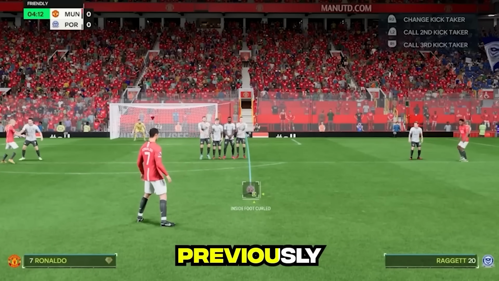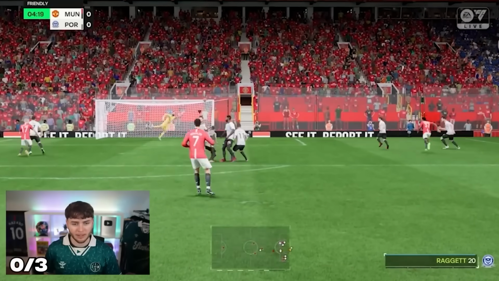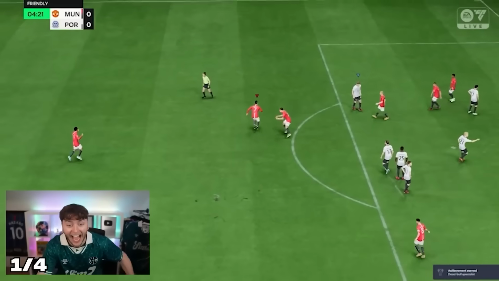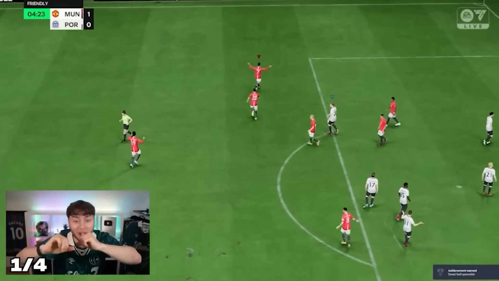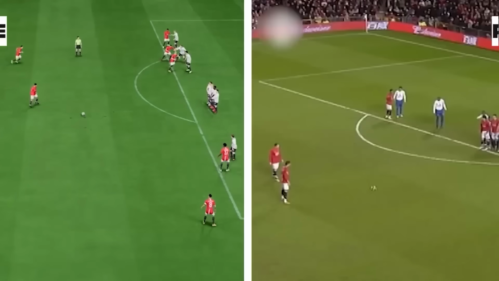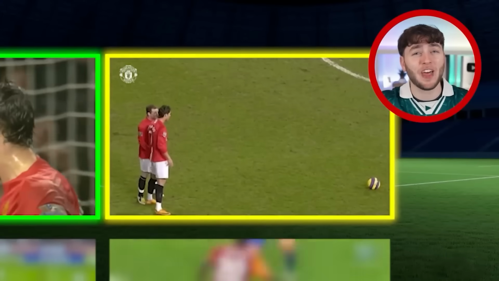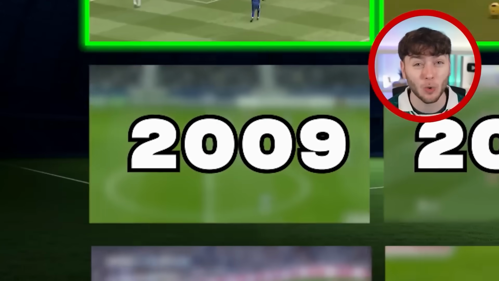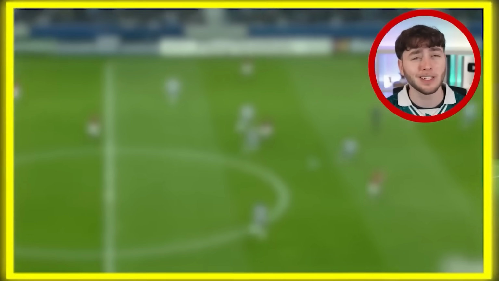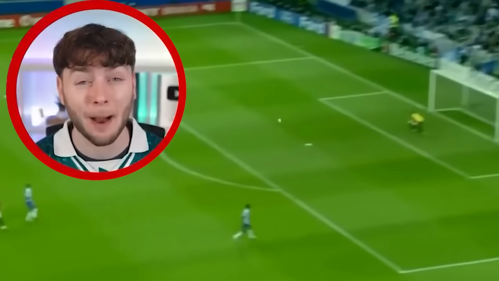Coming so close previously, I knew a little less power would do the job. Please. Yeah! Let's go! Oh my god. There's a reason why they call him Clutch Naldo, and that is the reason. Now, if you thought that free kick was good, this next goal is insane. Because in 2009, Ronaldo scored an outrageous long shot against Porto in the Champions League.